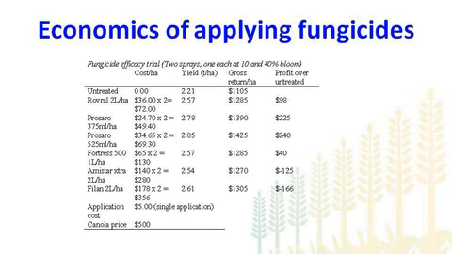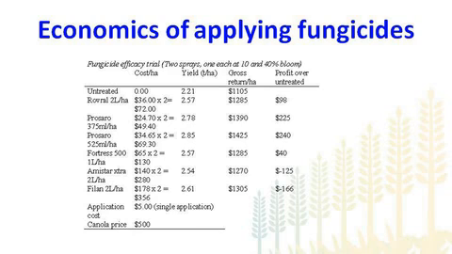Rovral gave us a benefit of $98 per hectare. Prosaro at 375 mils, the benefit of applying fungicide over untreated was $225 per hectare. Similarly, the high rate of Prosaro, $240 per hectare. For Fortress, it was $40. And interestingly, for Amistar Extra and Filan, despite their good yield response, they gave a negative return because of the high cost of these two fungicides.